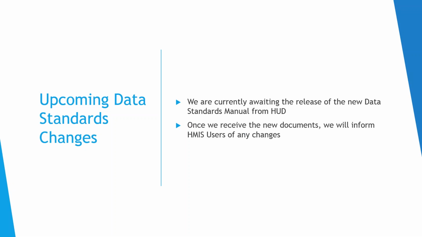Next up, we want to update you on the data standards changes that are coming up. At this time, we still have not received the new data standards manual from HUD. They had anticipated it coming out in April, but they are still working on finalizing some of those changes. They're going through the approval process right now, so they have not released them to us yet. But of course, once we do receive those documents, we will keep you guys updated on any changes that are going to be coming up, as well as a timeline on when to expect those changes. So keep an eye out for additional information with that. We don't have any updates at this time, but we will let you know as soon as we know.